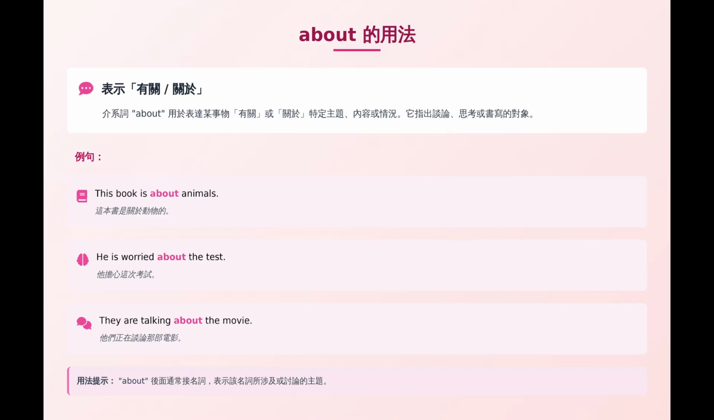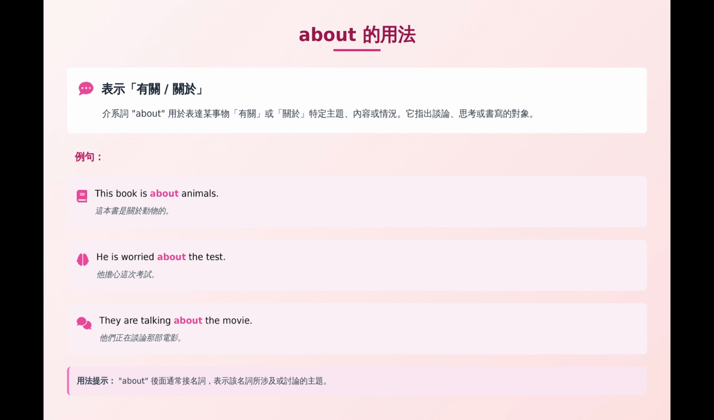Usage of about: means concerning, relating to. The preposition about is used to express something concerning or relating to a particular subject, content, or situation. It identifies the subject of discussion, thought, or writing. Structure: about plus noun.